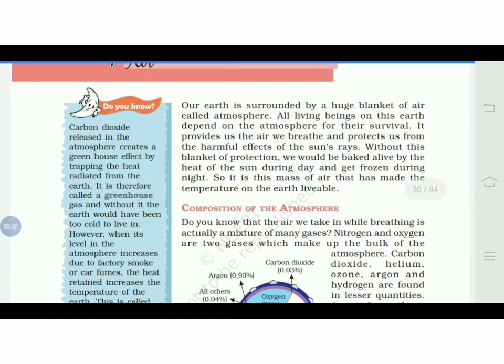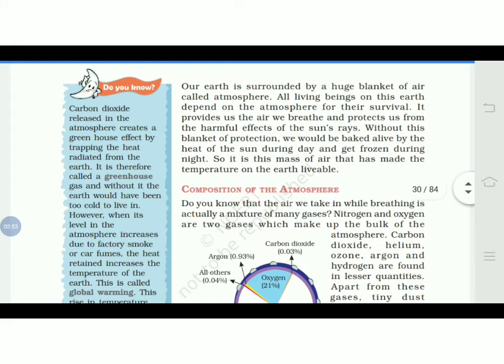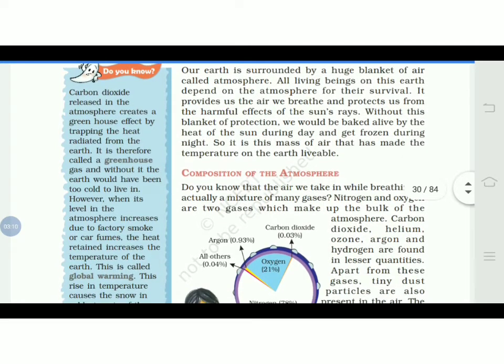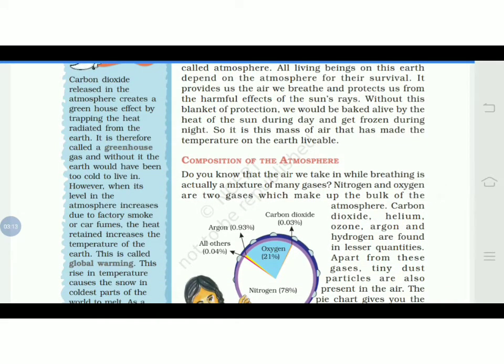See the left hand side. Do you know, as I said, what we exhale when we inhale oxygen, that is carbon dioxide. So carbon dioxide, which is released in the atmosphere, creates a greenhouse effect by trapping the heat radiated from the earth. It is therefore called a greenhouse gas, and without it the earth would have been too cold to live in. So carbon dioxide is very much needed in the atmosphere. It helps to maintain the balance of the temperature on the earth's surface.